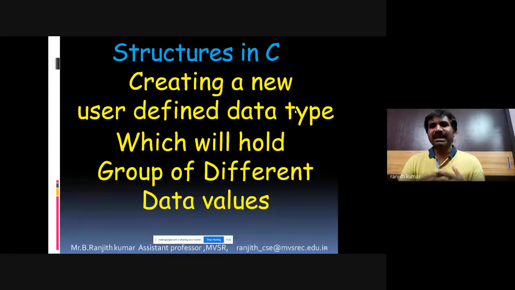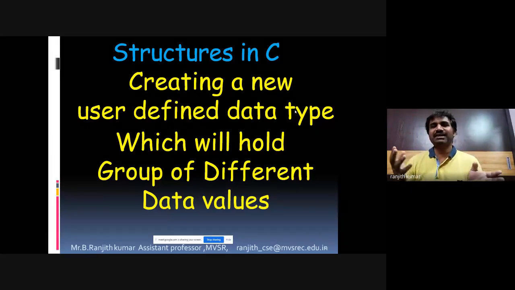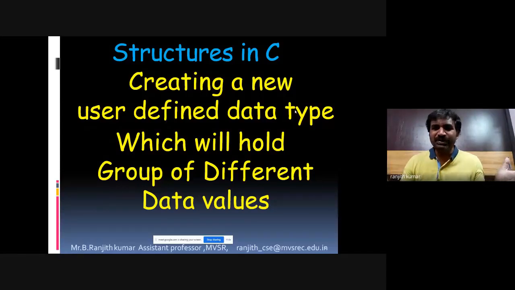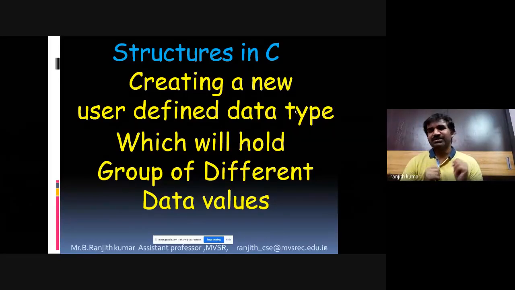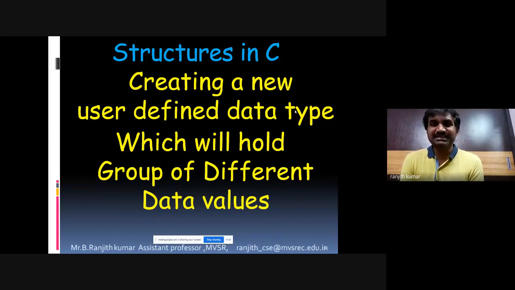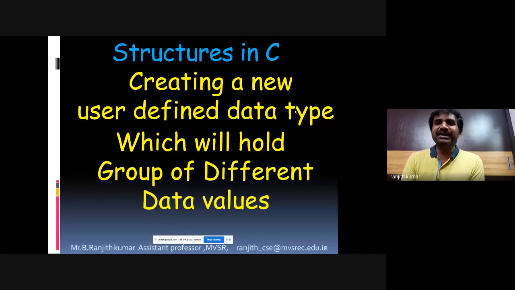At a time we can have a movie, grocery shopping, clothes shopping, gift shopping, all kinds of shopping, and food inside, everything pooled at one place. So what is a structure actually? Structure is a collection of dissimilar elements grouped at one place. Different data items we want to store at one place.